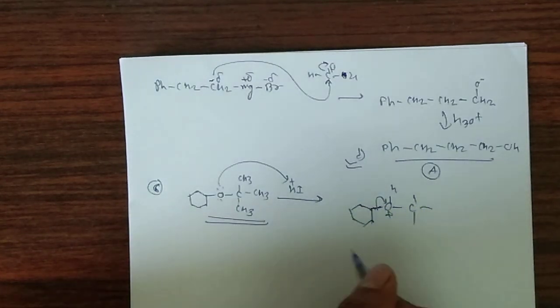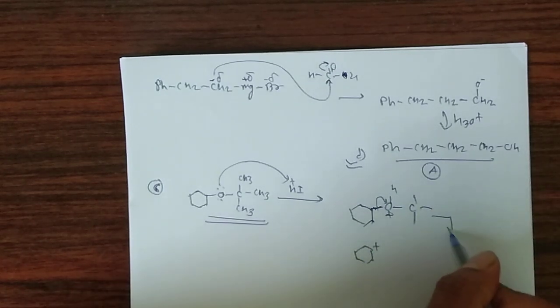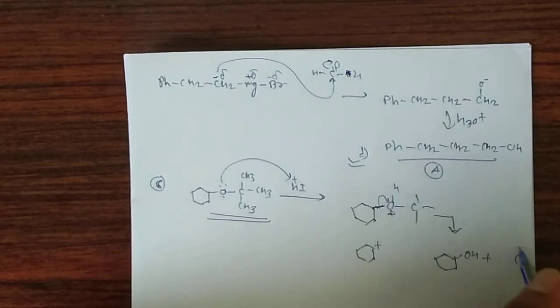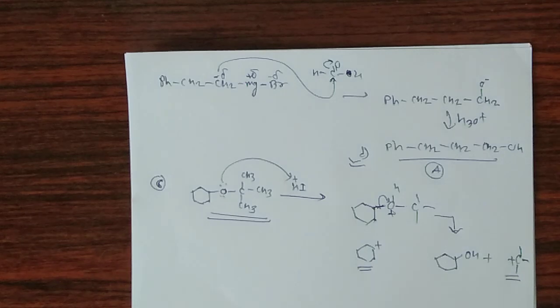If this bond is broken, the carbocation formed is secondary. And if the other bond is broken, a tertiary carbocation is formed. So which one is more stable?